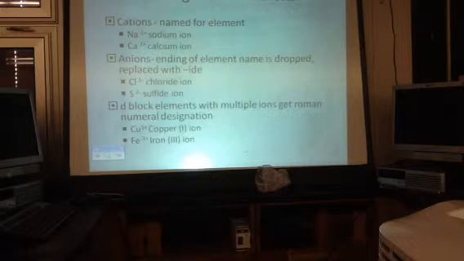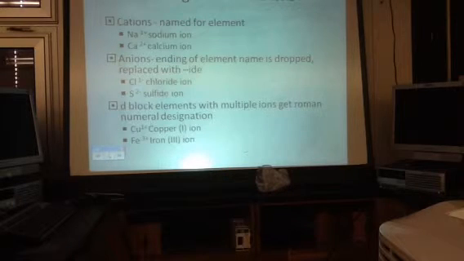It's called a sodium ion. If you've got Ca2+, that's a calcium ion. Not calcium, calcium ion. The distinction is that if you just say calcium, we assume we're talking about a neutral atom. You have to add that word ion to it. Let's practice.